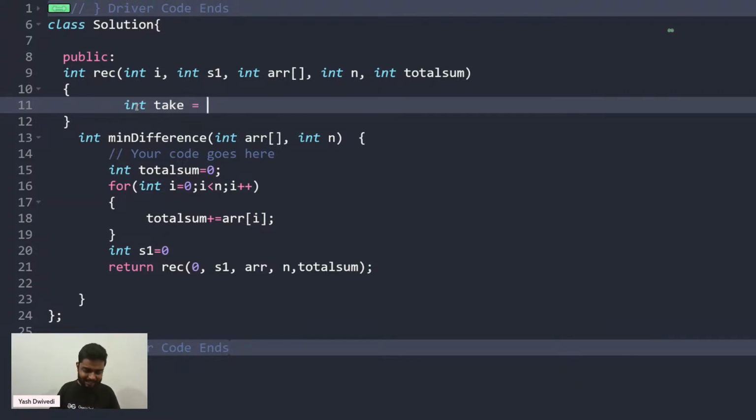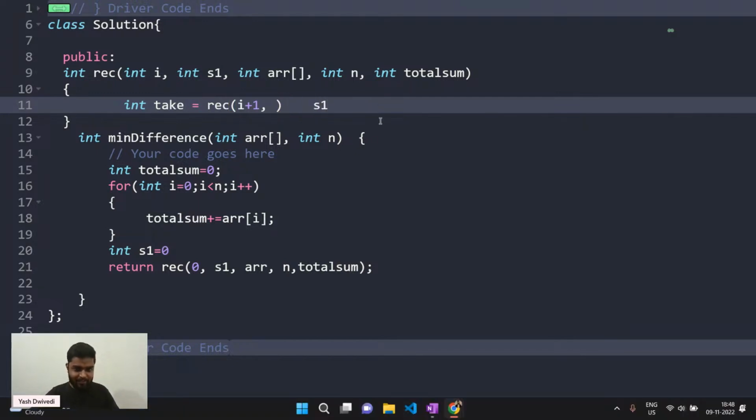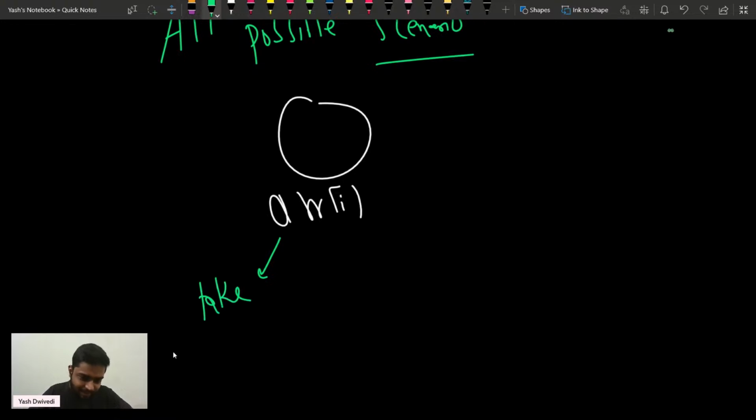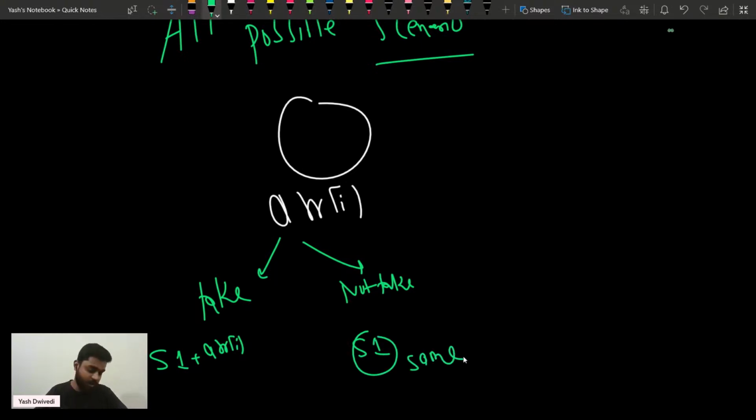But if I take the ith element, then what will happen? I'll call the recursion for the next element. Up till now my subset sum was S1. If I am at a particular element, let's say array 5, and up till now my sum is S1, then if I take it, the subset sum S1 will become S1 plus array 5. If I don't take it, then it will remain the same as S1. You can write same in the chat as an acknowledgement. Is that clear? I hope everyone is clear with this.